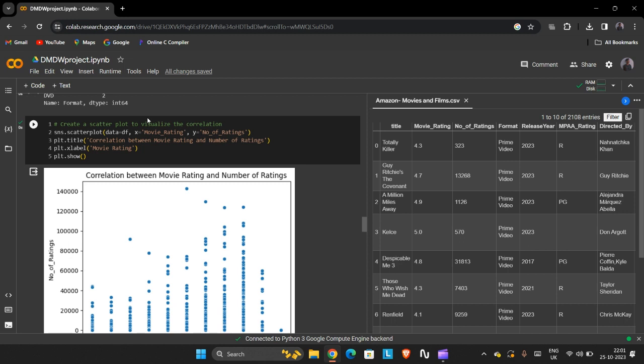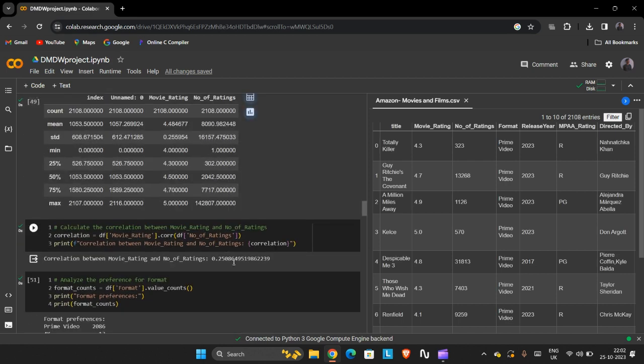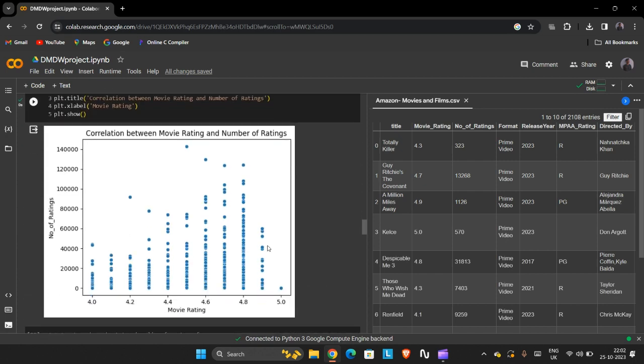If we try to analyze these things in graph format, using the matplotlib and seaborn libraries, we can create a plot to visualize the correlation between movie ratings and the number of ratings, as we have done in the earlier code. In this we can check it in the form of a graph. As we see here, it creates a bar chart to visualize the preferences for different formats.